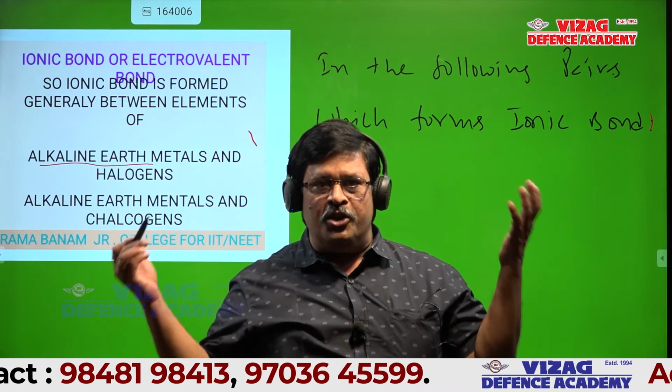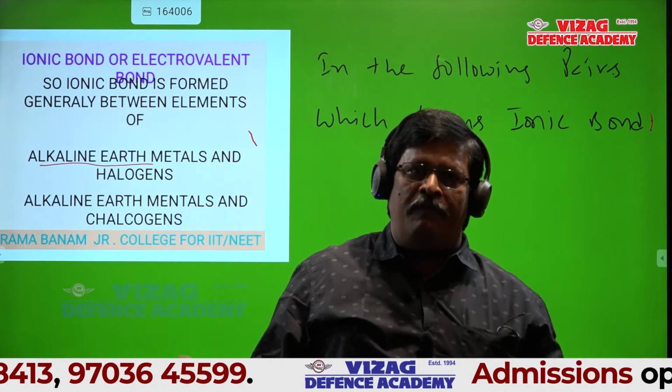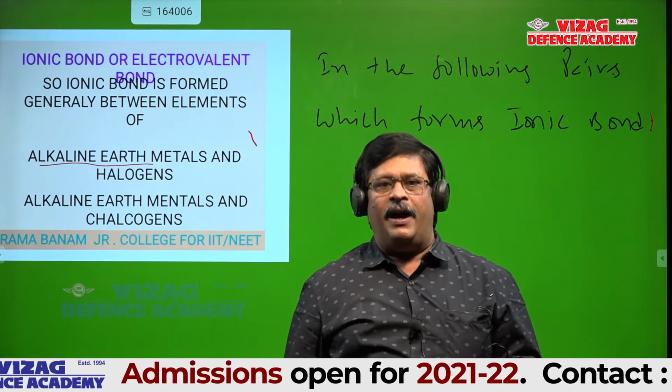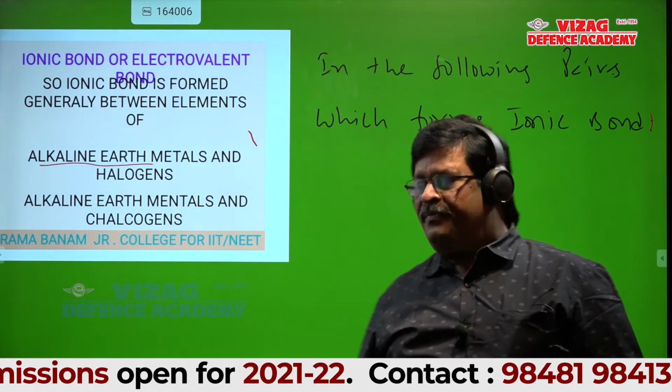You should be in a position to tell which elements form ionic compounds. For that only we are doing all these.